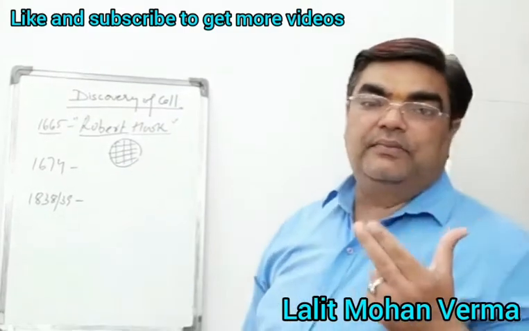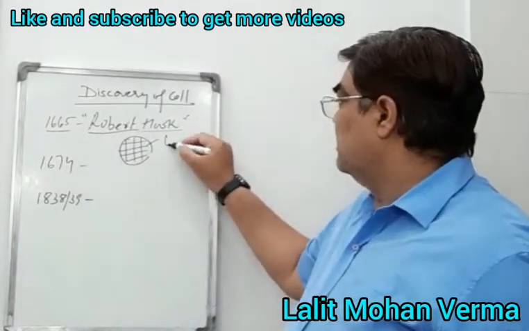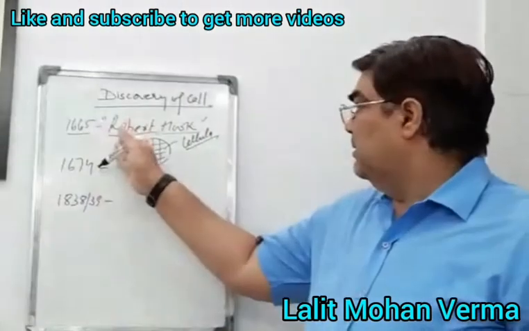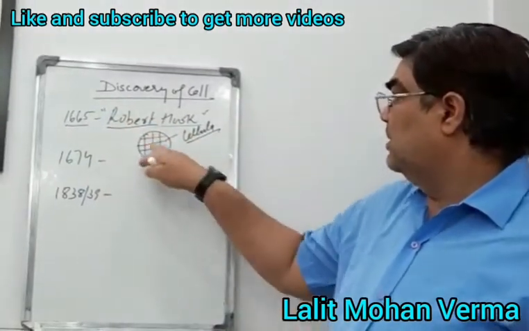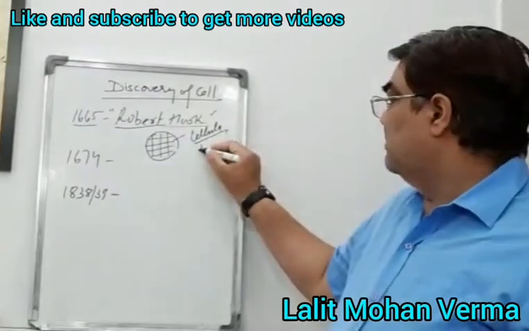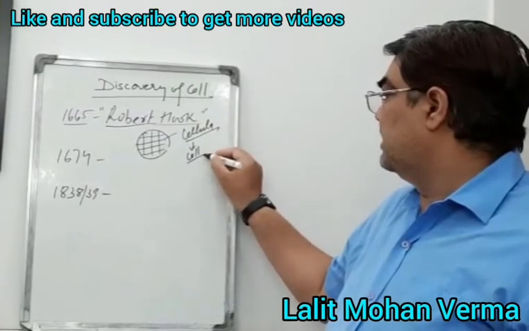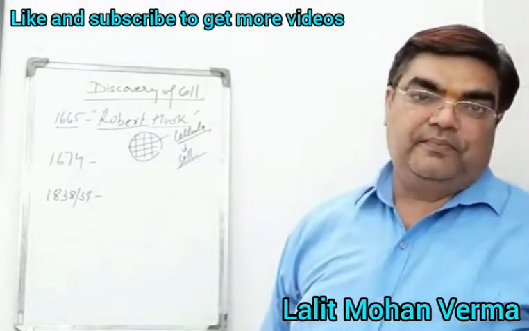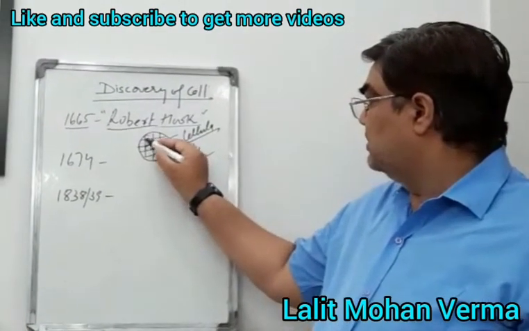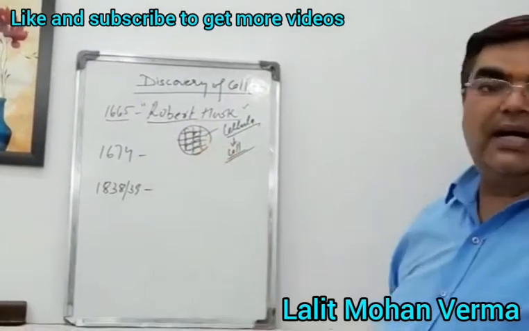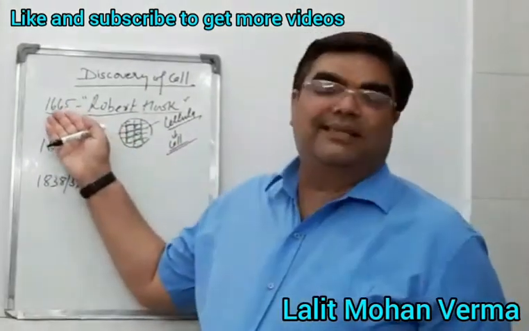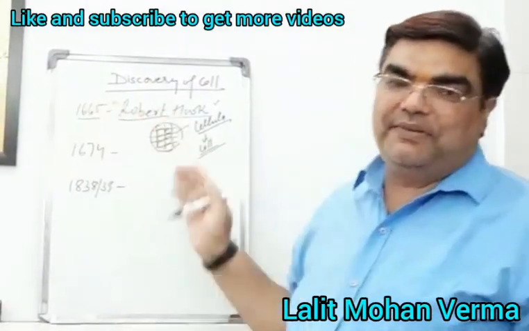And in Latin, the rooms are called cellula. So Robert Hooke called these room-like structures cellula. And from cellula, the word cell is derived. So these room-like, box-like structures are nothing but the cell. So this was the initial discovery of the cell in 1665.